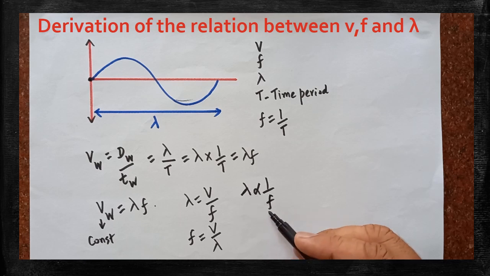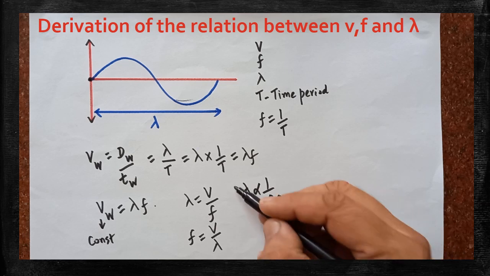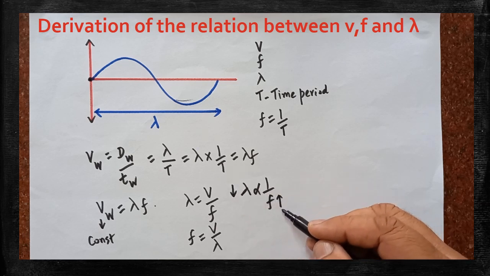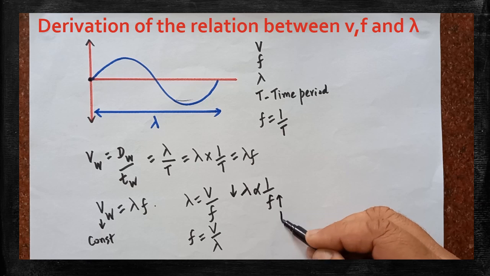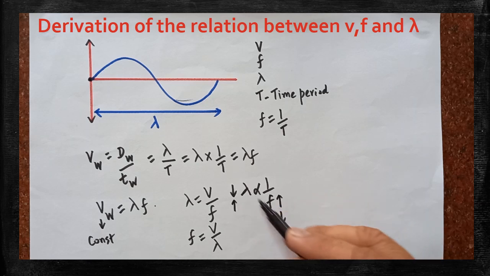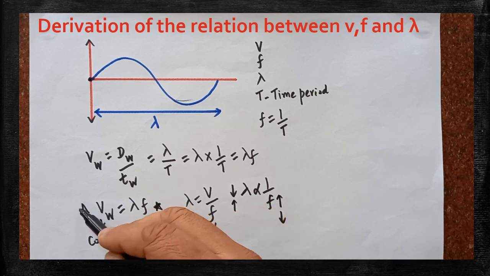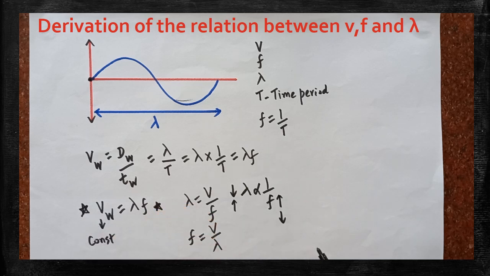So what is the meaning? Lambda and f are inversely proportional to one another. When frequency increases, wavelength decreases. When frequency decreases, wavelength will increase. So both are inversely proportional to one another. Note down this important relationship. This is the most important relation, and by using this, we can do the problems.